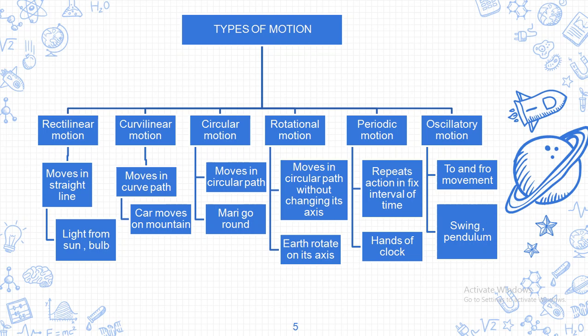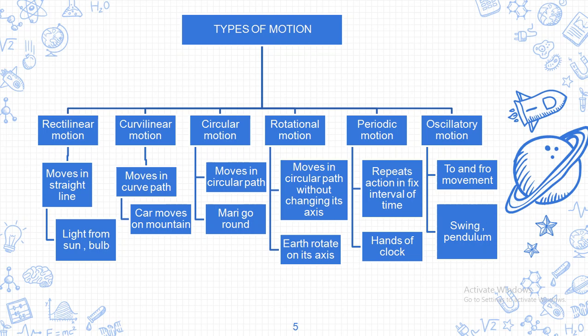Or say a car is moving on a highway. At that time it is said to be in a rectilinear motion. Suppose a free falling object: it is not moving in a zigzag manner. It is directly moving in a straight line. So it is said to be in a rectilinear motion.